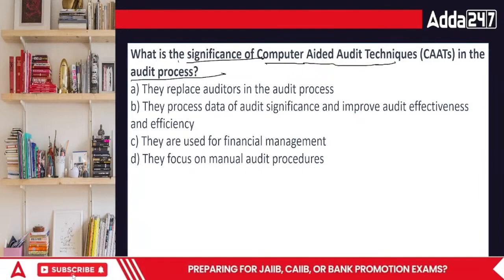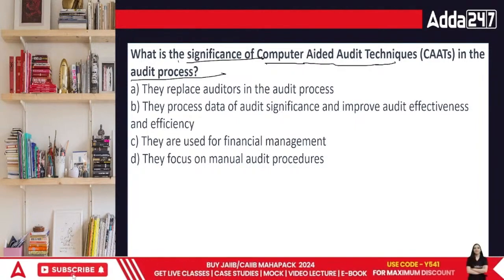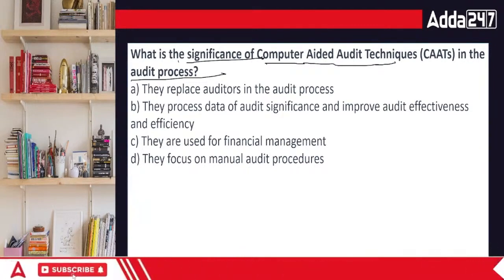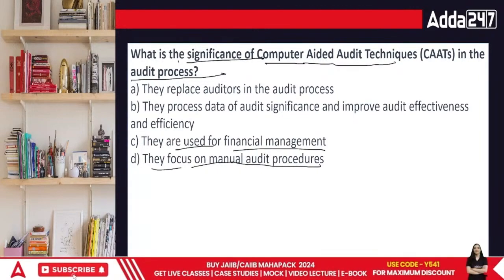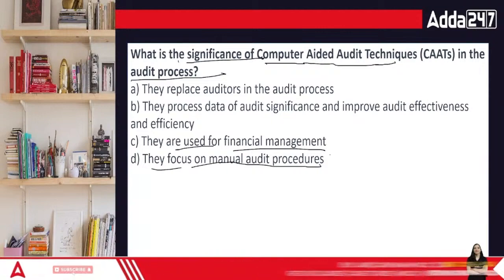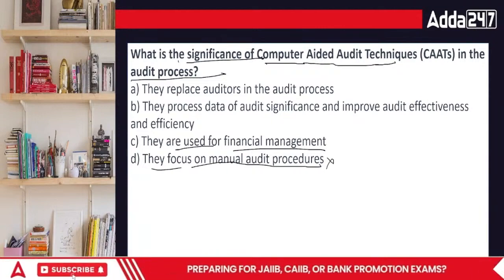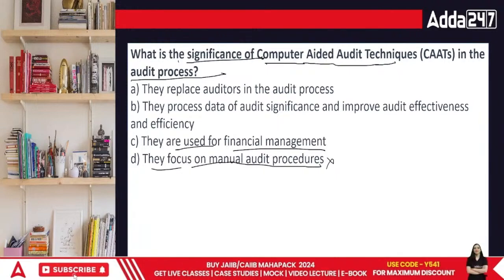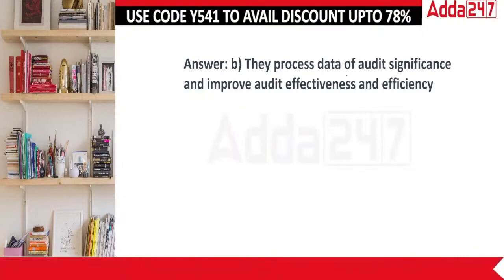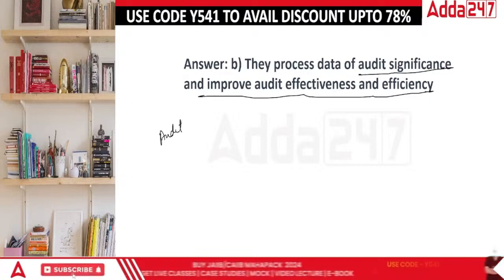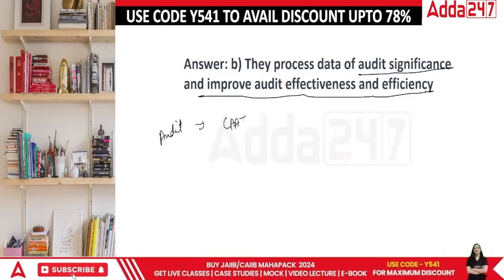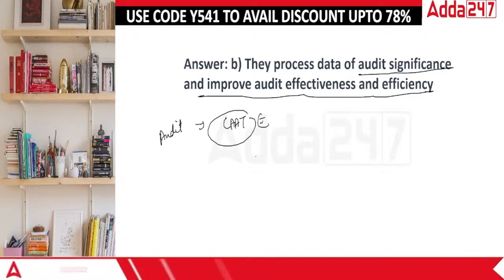Number one, they replace the auditors in the audit process. They process data of audit sequence and improve audit effectiveness and efficiency. They are used for financial management, or they focus on manual audited procedures? Not really. They do not use manual. It is called computer aided audit techniques for a reason there. So basically, in this area, they cannot replace the auditors. Computer aided audit techniques basically improve audit effectiveness. That is, the auditor will use this particular machine, CAAT, to observe the data for further deviations.